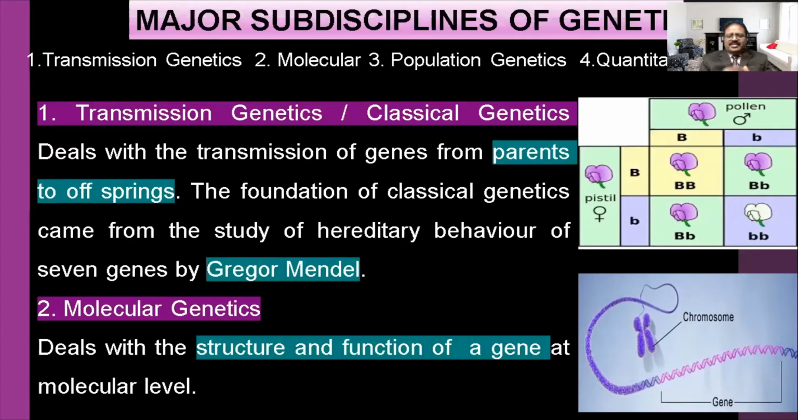The second one is called molecular genetics. The genes control the character, the DNA controls the character. Where is it present? Inside the cell, inside the nucleus, the chromosomes are present. We have 46 chromosomes, or 23 pairs of chromosomes. Each and every cell has 46 chromosomes, or 23 pairs of chromosomes.